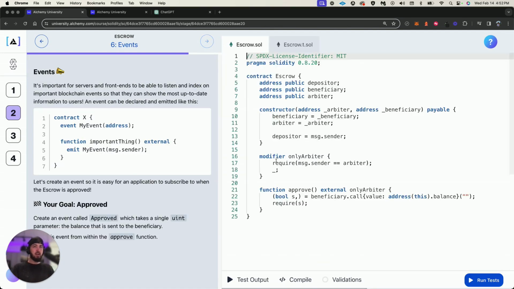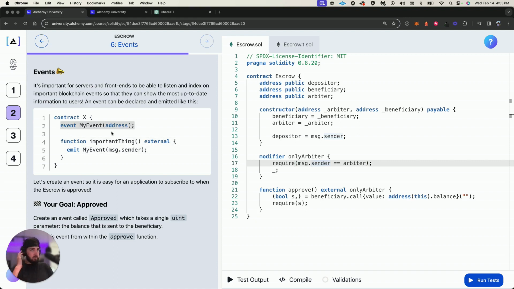So security's there, and now we need to emit an event. It's important for the servers and the front ends to be able to listen and index on the important blockchain events so that they can show the most up-to-date information to the users. True, that is very important. An event can be declared and emitted like this. So boom, we can build the event.